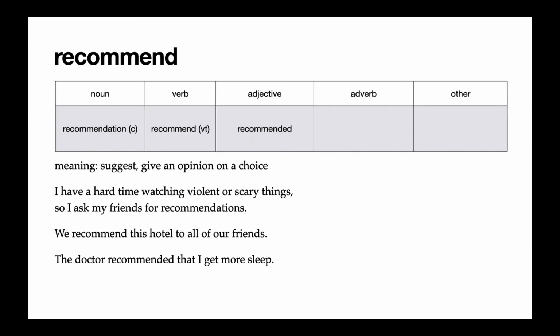Next, we have the verb recommend. Recommend is to suggest something or give an opinion on a choice. And in the reading, we use recommendation as a countable noun. When I said I asked my friends for recommendations about what to watch. The second example shows us recommend used as a verb. We recommend this hotel to all of our friends. So here we see recommend followed by a noun. We recommend this, we recommend something. And the third example shows the verb recommended followed by a sentence. The doctor recommended that I get more sleep.